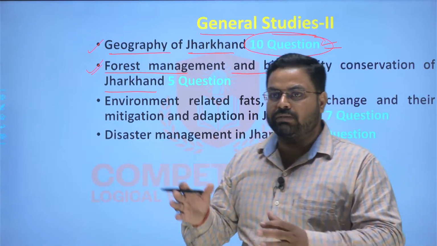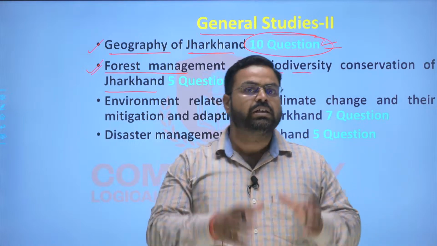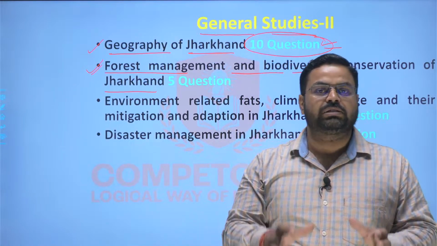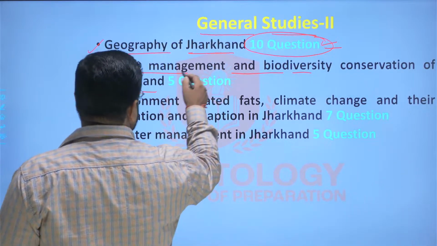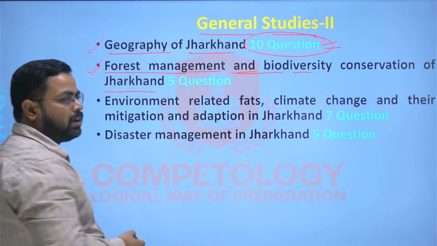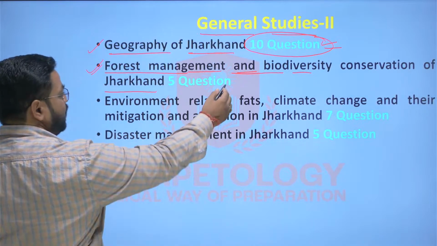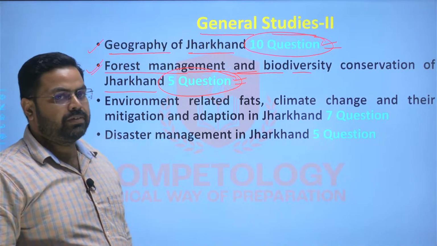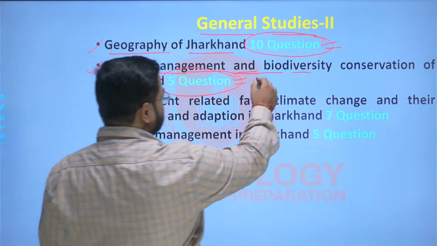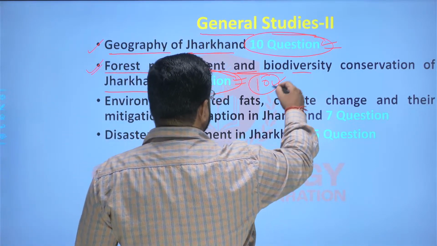How is biodiversity conservation being done? Such questions will be the subject matter of this topic, that is forest management and biodiversity. Again here there will be 5 questions, that is 10 marks weightage, right?